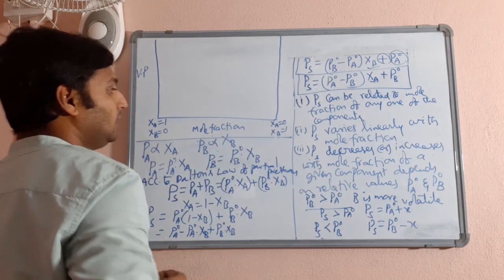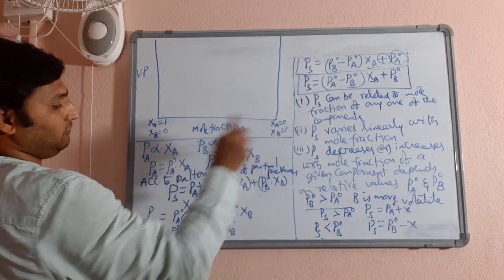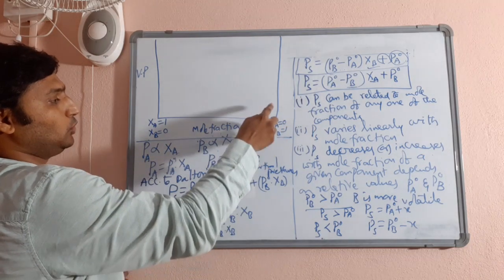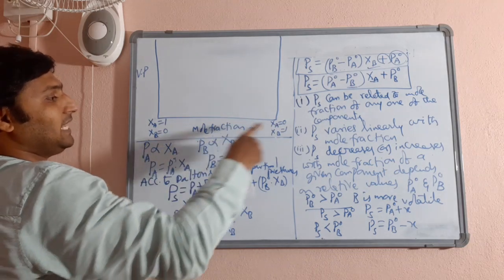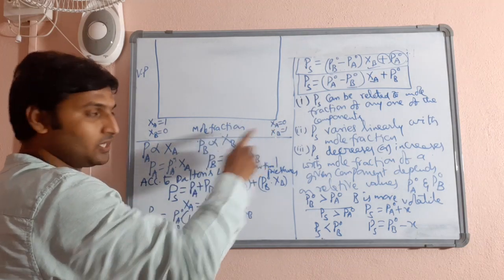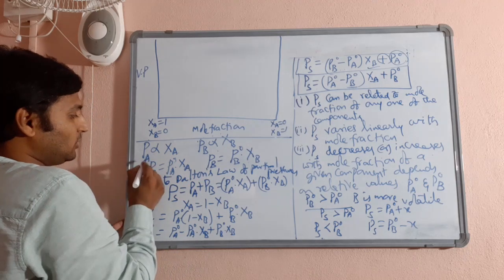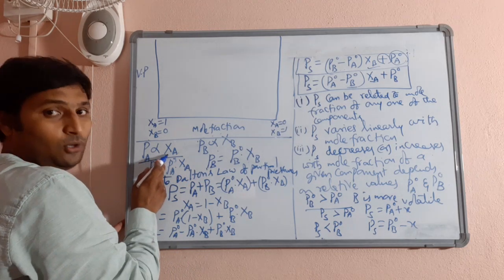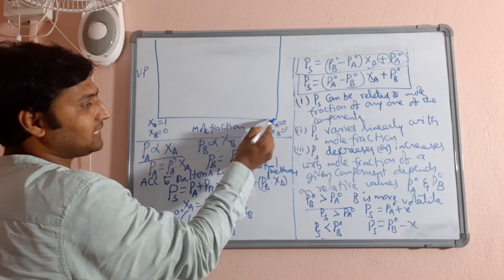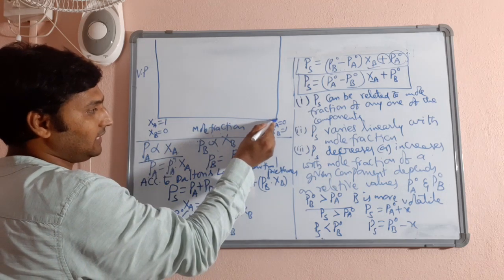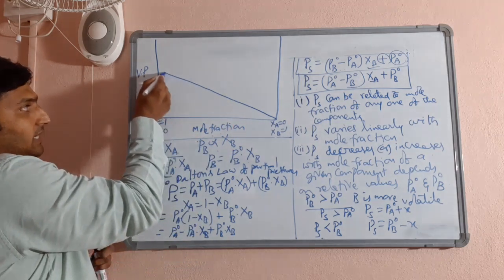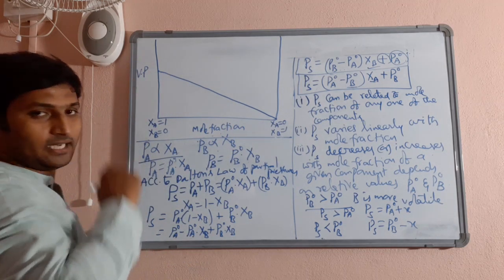So what happens? When the mole fraction of A is 0, the partial vapor pressure of A will also be 0. Now, as we have understood, the partial vapor pressure of A is directly proportional to the mole fraction of A. So as the mole fraction of A increases, the partial vapor pressure of A also goes on increasing and reaches a point here.